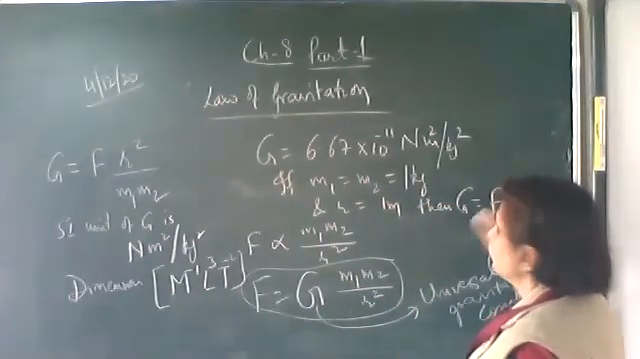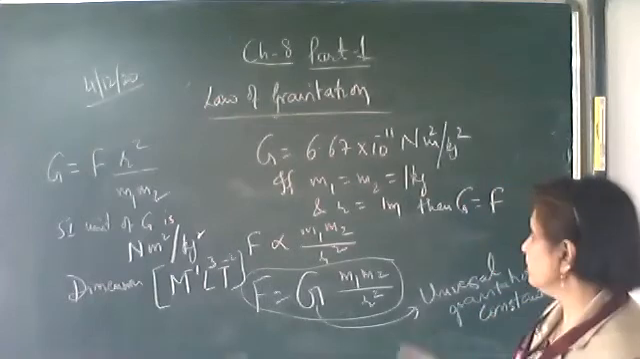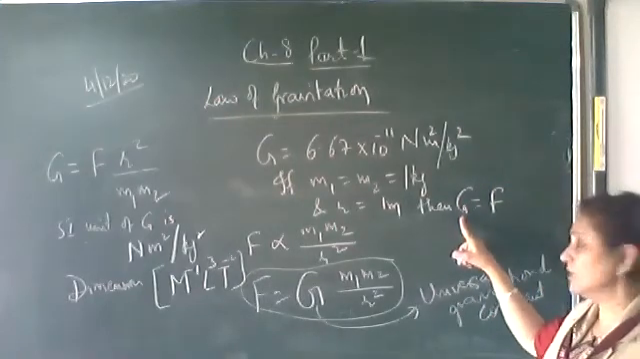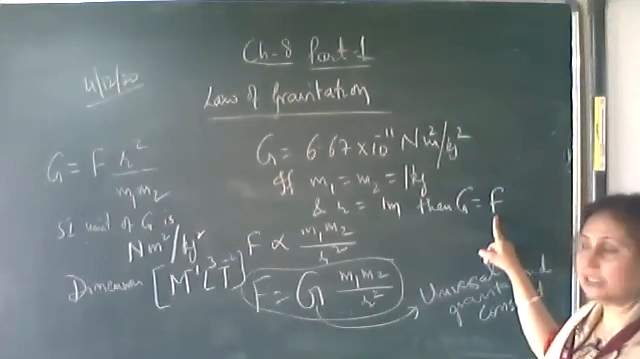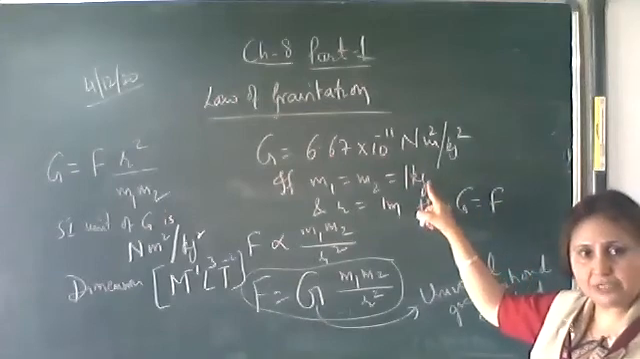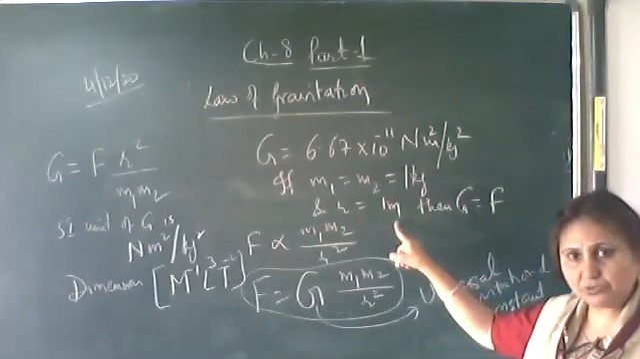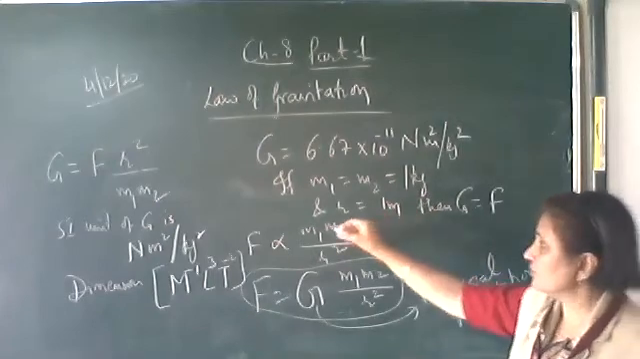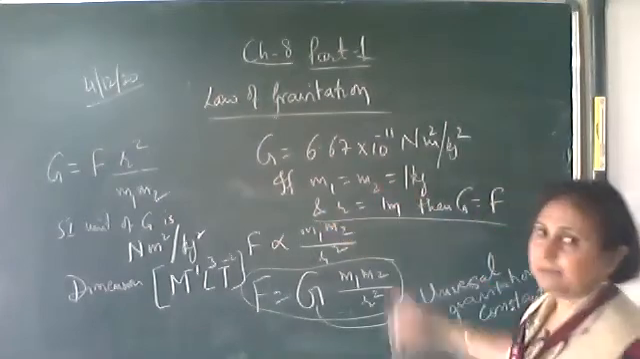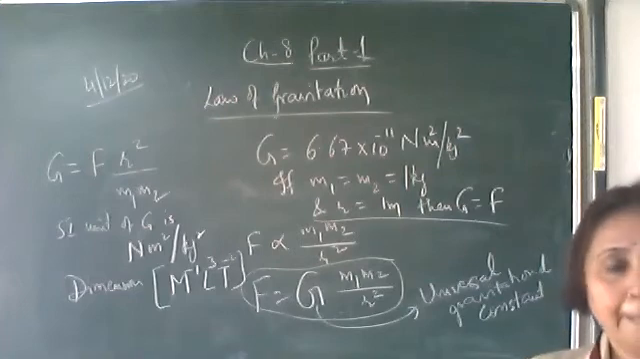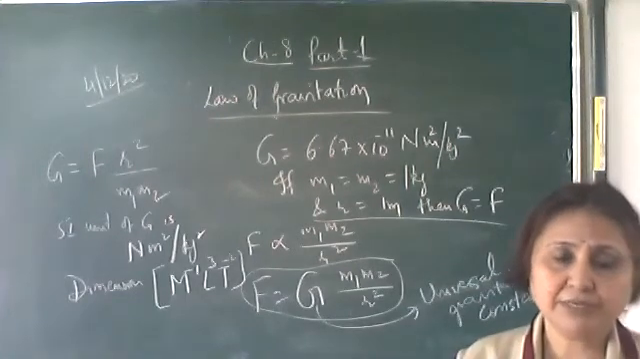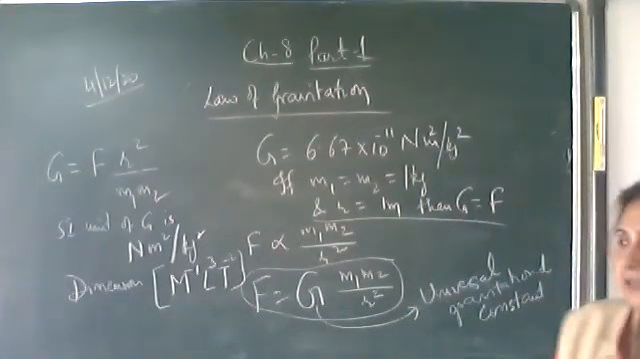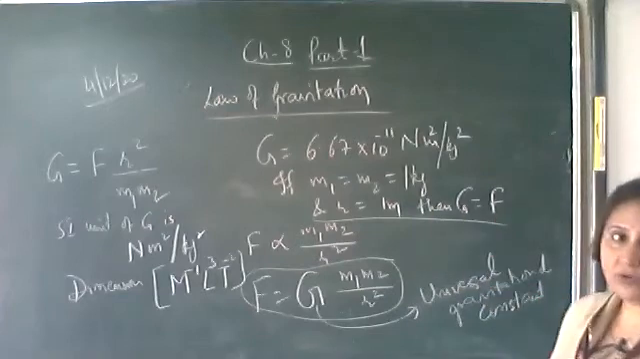the force of gravitation. So how can you define? The gravitational constant is the force of gravitation between two bodies of unit masses separated by unit distance. So first write down, if m1 and m2 are equal to 1 kg and r is 1 meter, then capital G is equal to F.